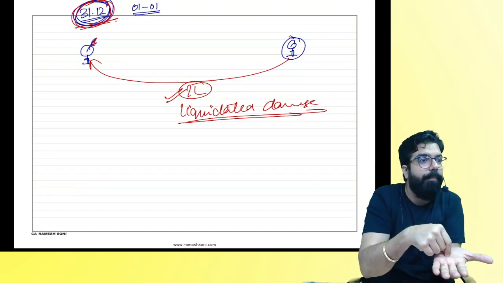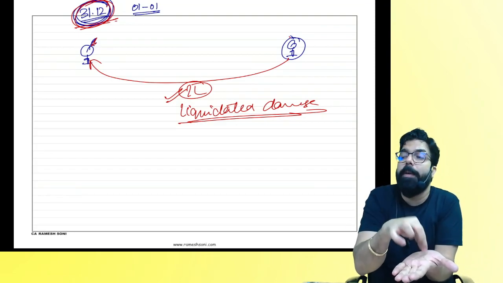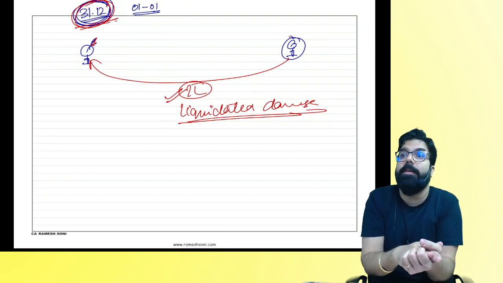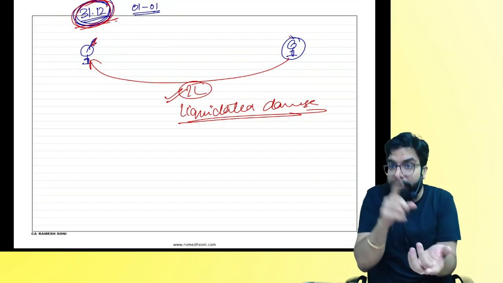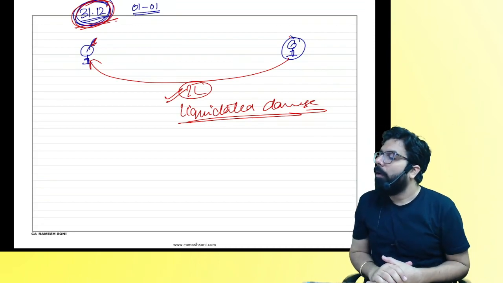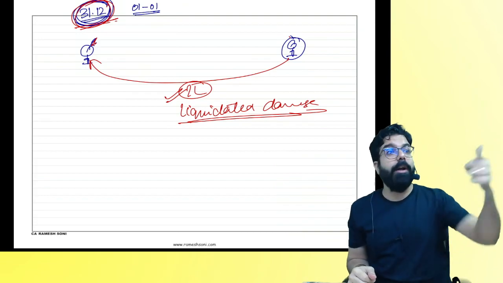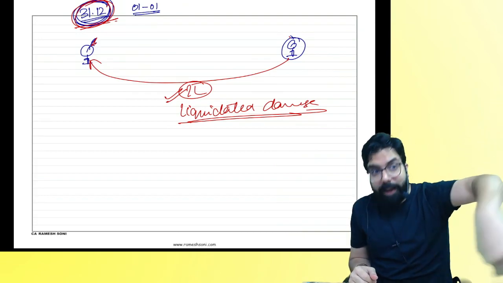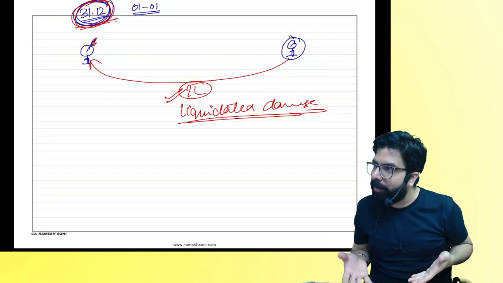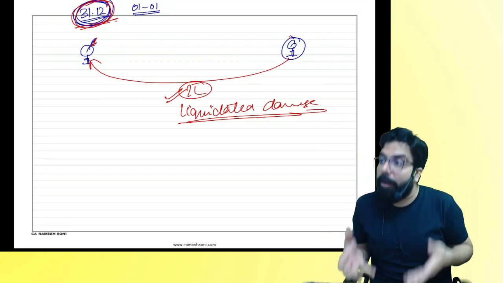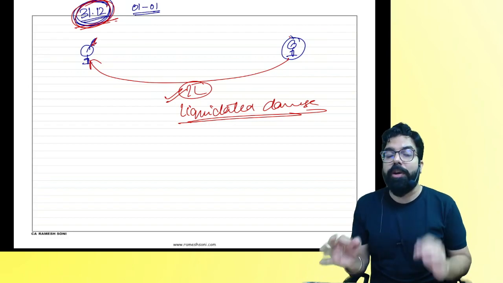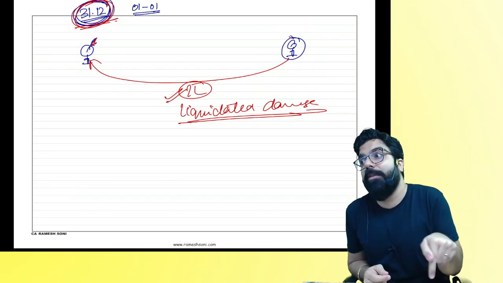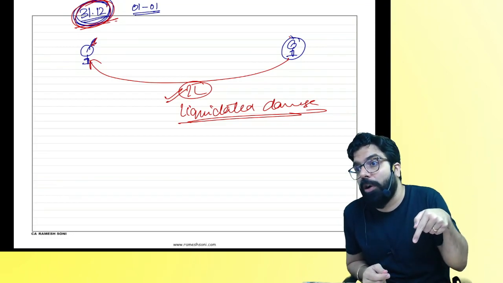Yes or no, everyone? People, in the agreement, why do people put this saying, if you don't give the goods on time, I will charge you 1 lakh rupees? So that the person delivers on time. Or is it like, I have done an agreement with him: hey, don't give the goods on time and give me 1 lakh rupees? But people, I want the goods or I don't want the goods? I want the goods. Correct or not, everyone? So did I ever do such an agreement with him? Why did I put liquidated damage? So that he gives me the goods on time.